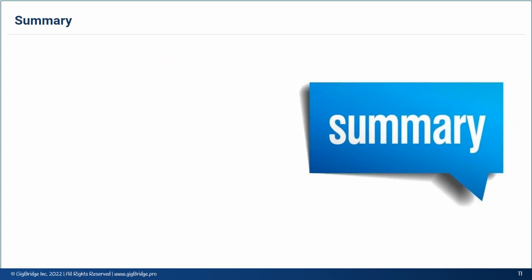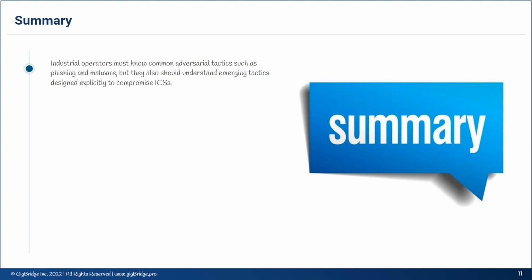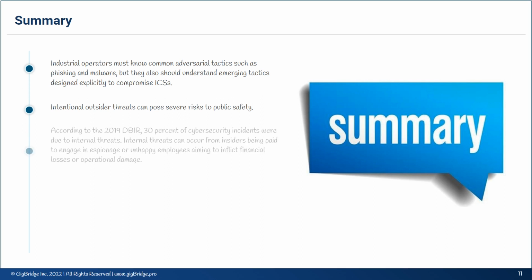Here is a quick recap of what we covered. Industrial operators must note common adversarial tactics such as phishing and malware, but they also should understand emerging tactics designed explicitly to compromise ICSs. Intentional outsider threats can pose severe risks to public safety. According to the 2019 DBIR, 30% of cybersecurity incidents were due to internal threats.